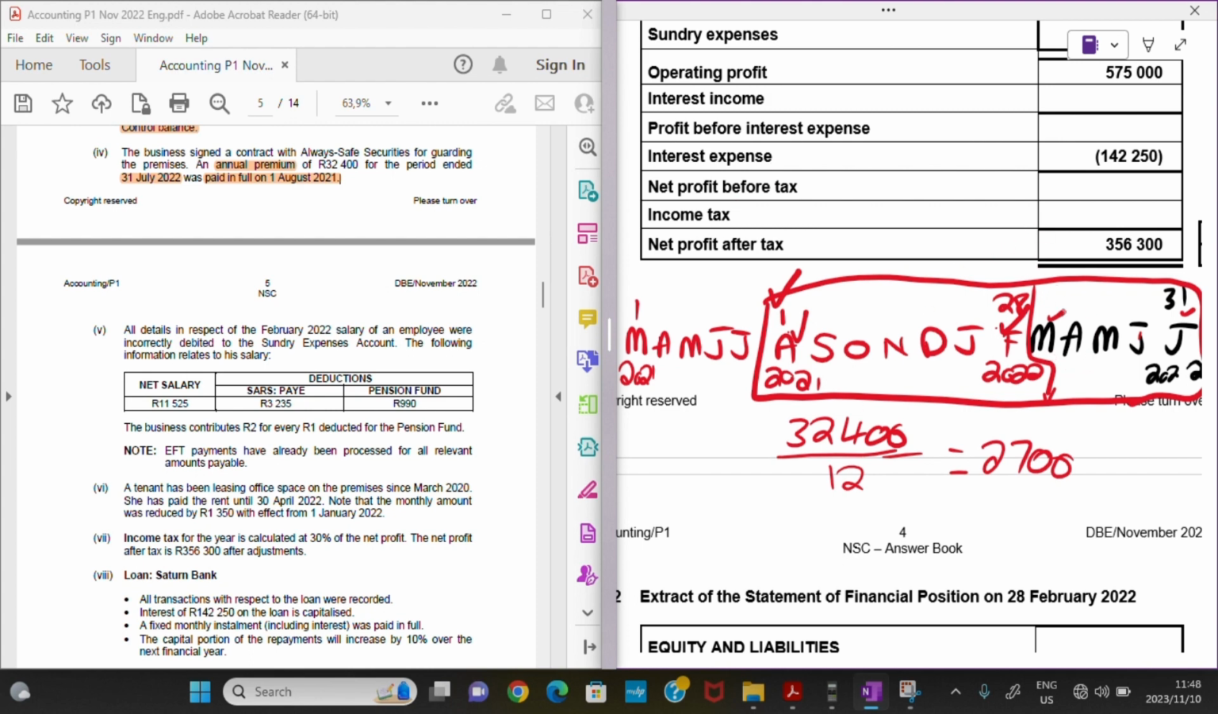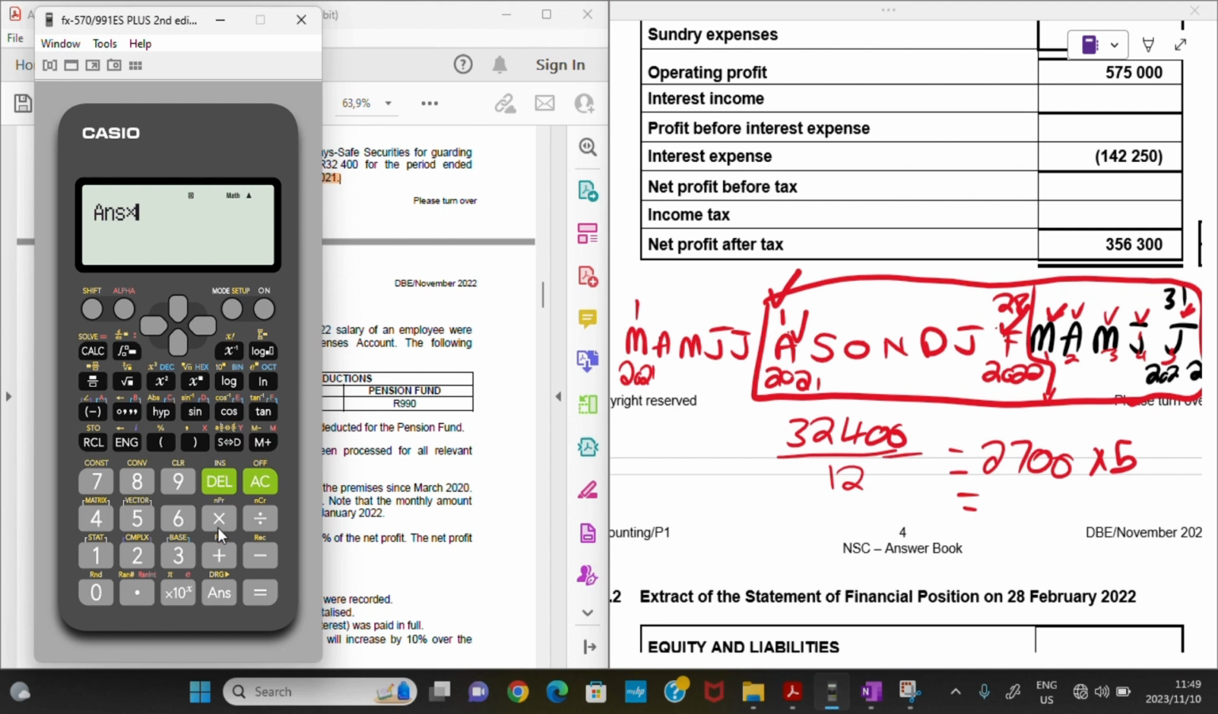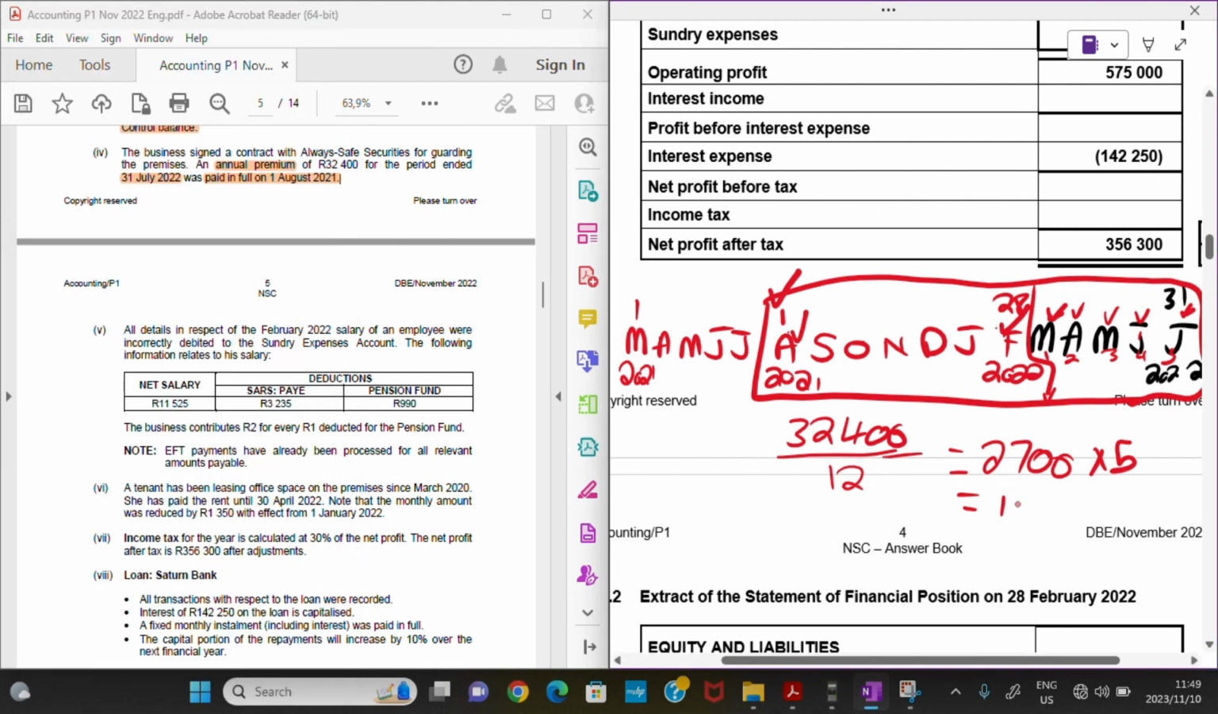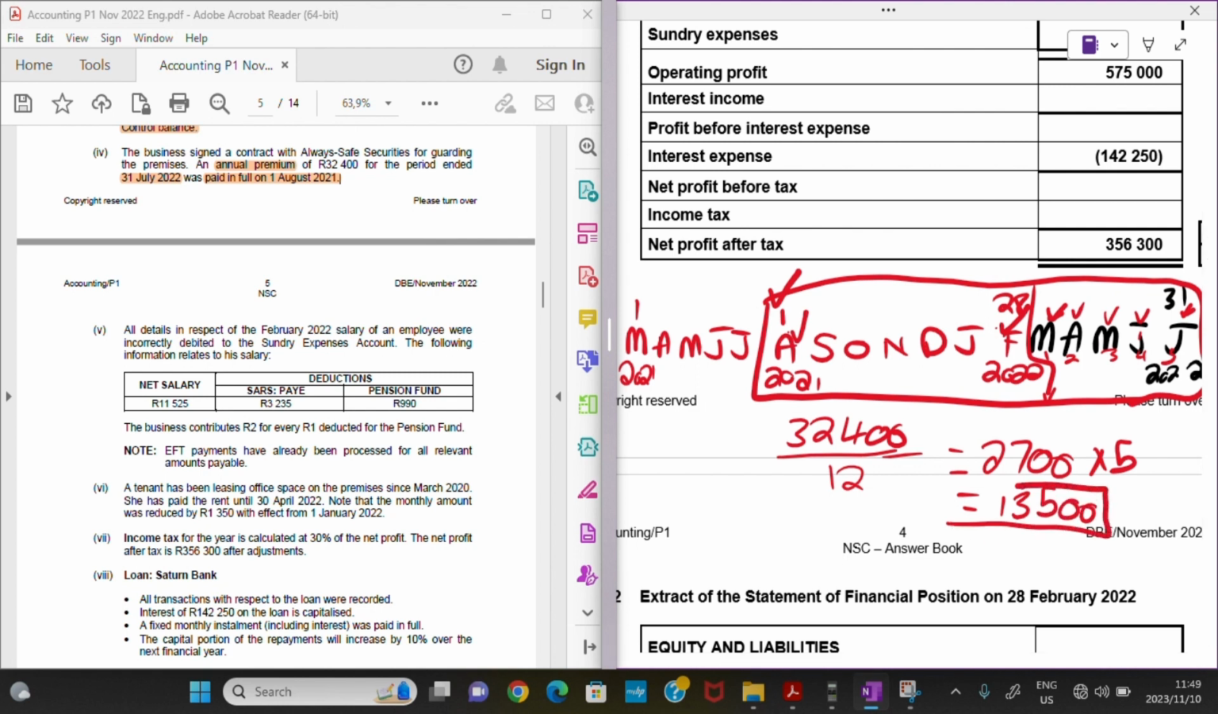So what we are going to do is see that from March, April, May, June, July, how much did we actually have? So how many months is that? It's actually 1, 2, 3, 4, 5 months. So we know per month we are paying 2,700 rands, but we want to see it for 5 months. So we are going to multiply it by 5. Let's see how much it gives us. That's actually 13,500 rands.